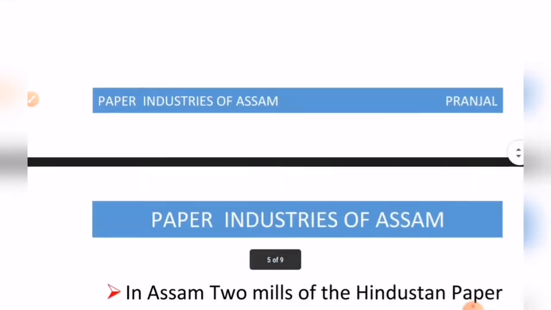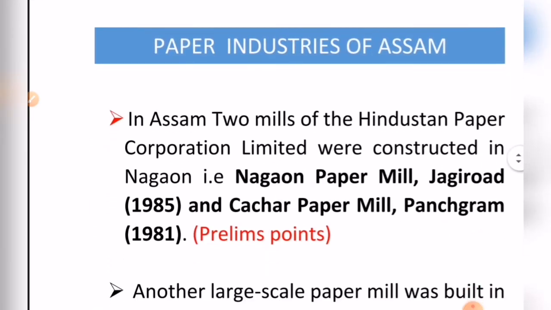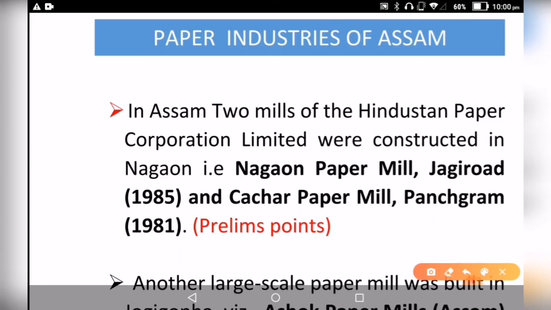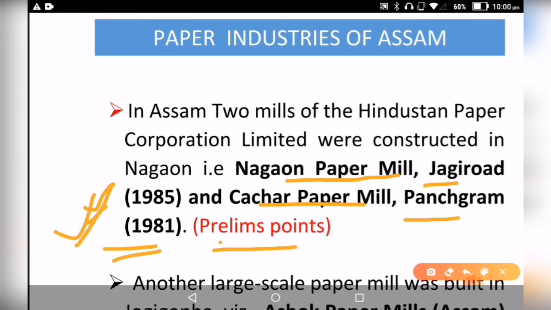Now under this Hindustan Paper Corporation Limited, two paper mills were developed in Assam. That is the Nagaon Paper Mill, which is commonly called the Jagiroad Paper Mill. It was established in the year 1985, and the Cachar Paper Mill in Panchgram in 1981. These all points are important from the prelims point of view.